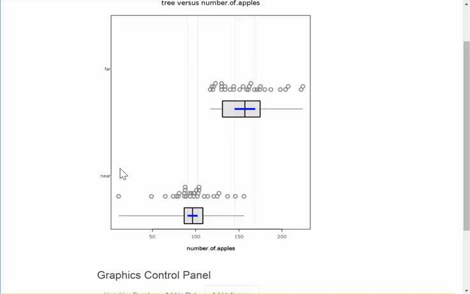So now you can screenshot this and chuck it onto your thing, right? So the confidence intervals are on there now. You can just screenshot it and put it on there.